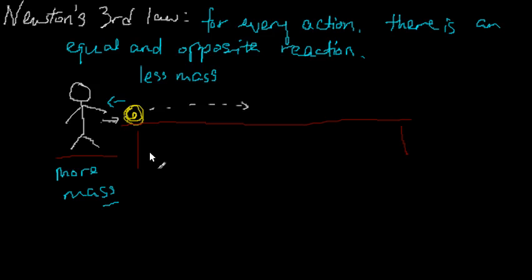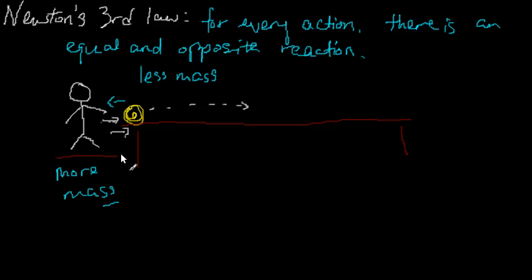Let's say I continue to look at this example, but instead of pushing at the ball, I decide to push at the table. Now the table is a lot heavier than the ball.